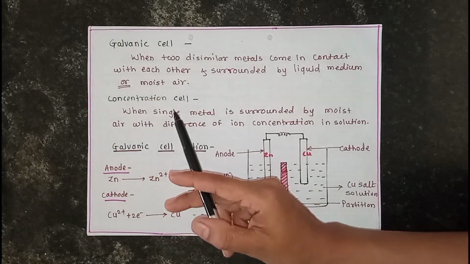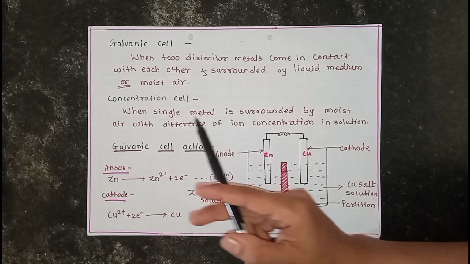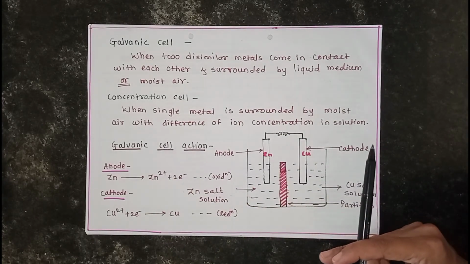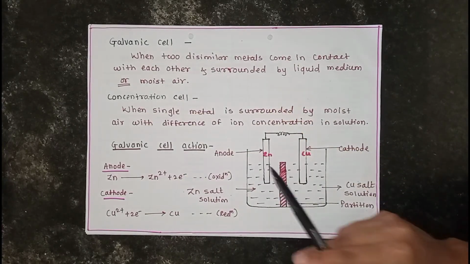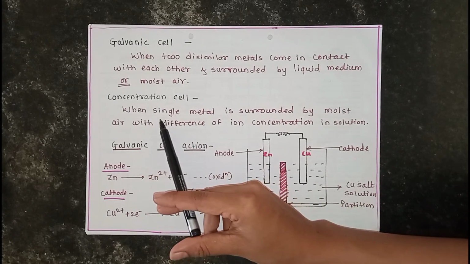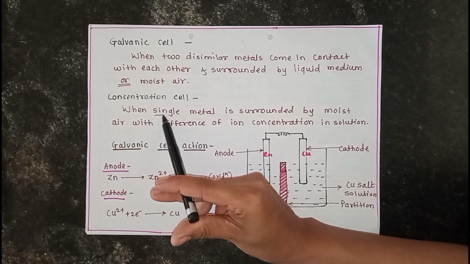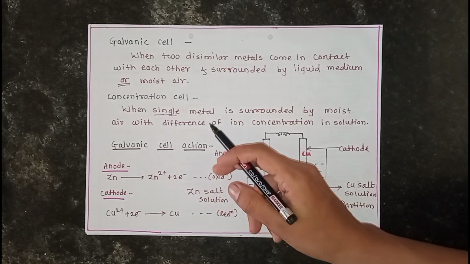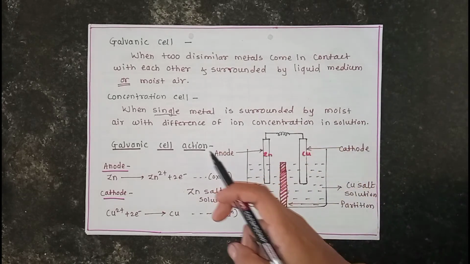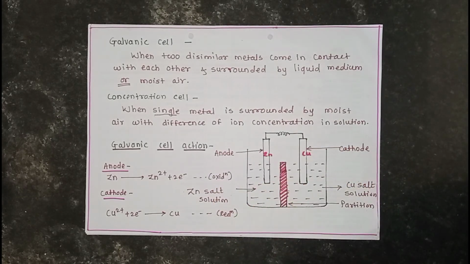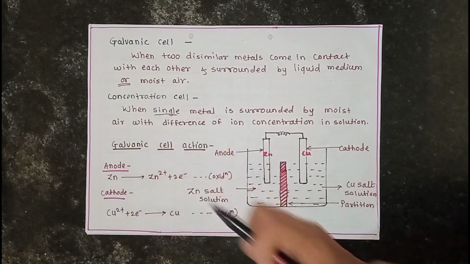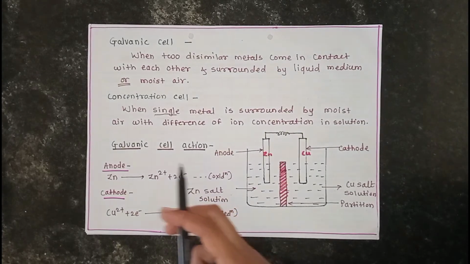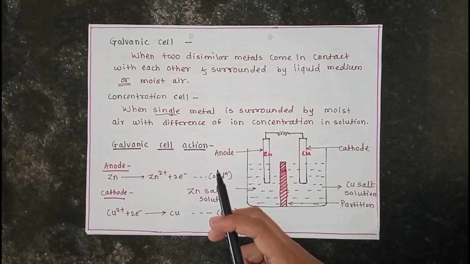Next, we see that a concentration cell is produced when a single metal is surrounded by moist air with a difference of ion concentration in solutions. A galvanic cell has two different metals, but a concentration cell has only a single metal, surrounded by a difference of ion concentration in solution. So let's first discuss how the galvanic cell reactions are carried out.